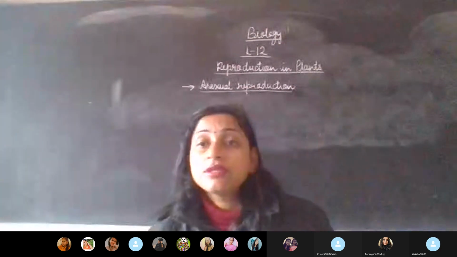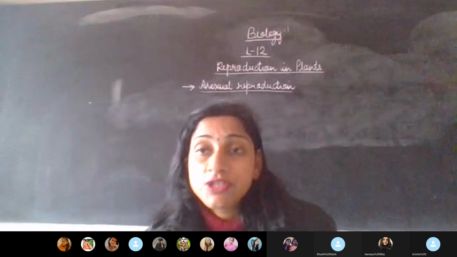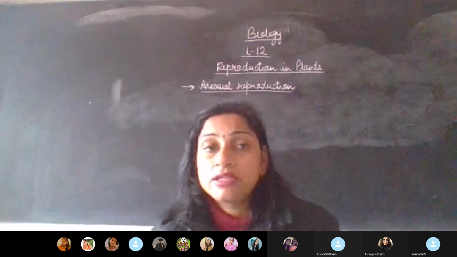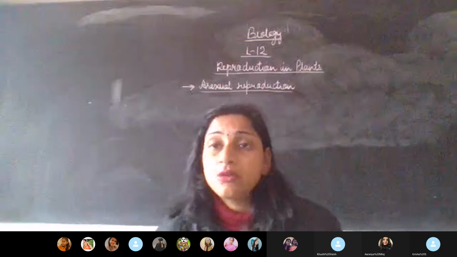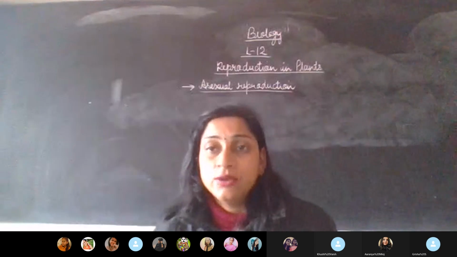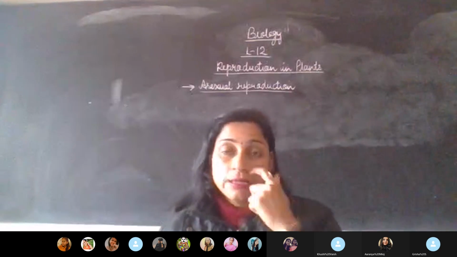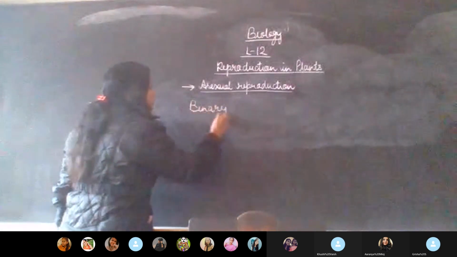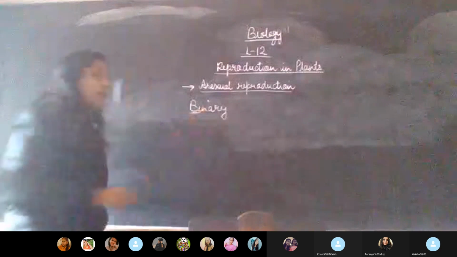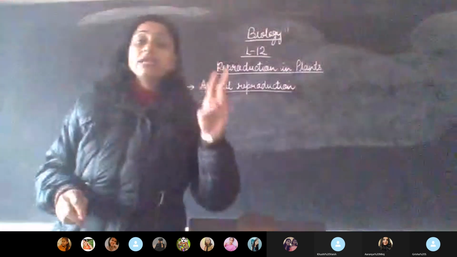So the first way which we are going to discuss is binary fission. We are on page number 134. I'm telling you so that you have a pencil in your hand and keep making a note of anything that I tell you. So what you have to do is take a pencil and just see. Here we have the word binary.